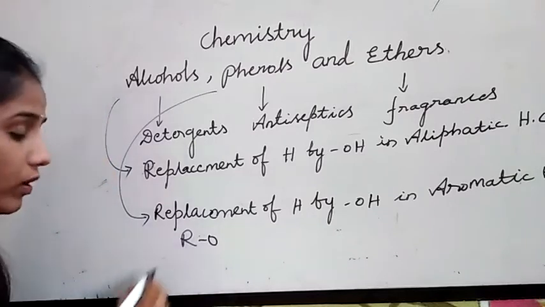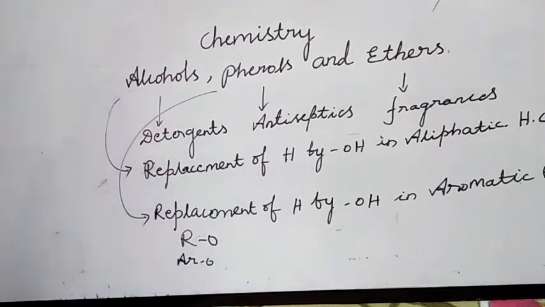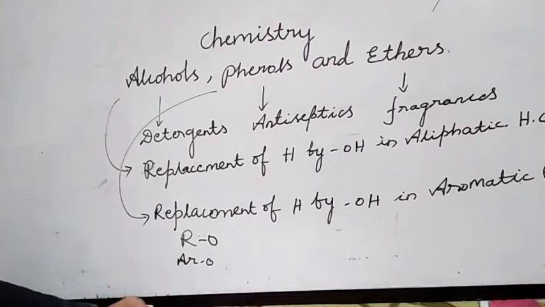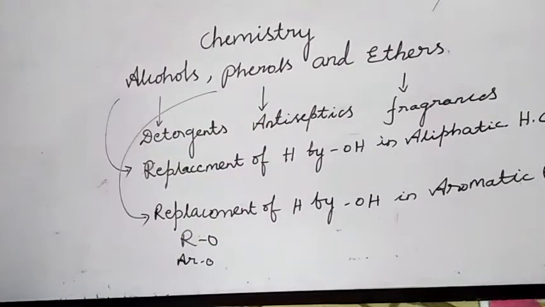Alkoxy means RO. Aryloxy means ArO. So the substitution of a hydrogen atom in a hydrocarbon by an alkoxy or aryloxy group yields another class of compounds called ethers.